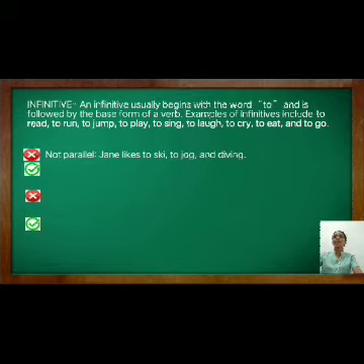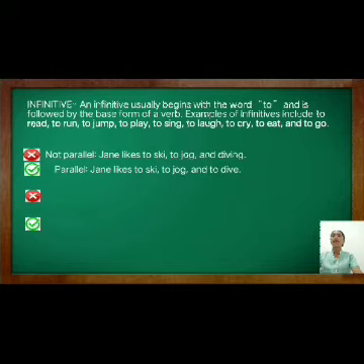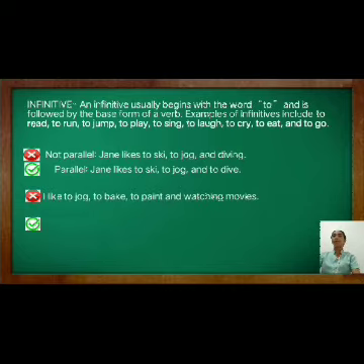So the parallel sentence goes like this: Jane likes to ski, to jog, and to dive. Here is another example. I like to jog, to bake, to paint, and watching movies. This sentence is not parallel because the word watching is not in infinitive form. It is in gerund form. So to make this parallel, we have to transform watching into the infinitive form, which is to watch.